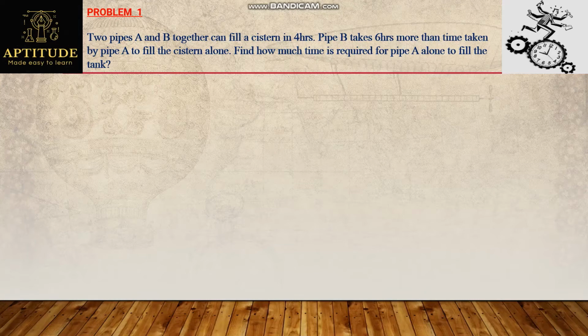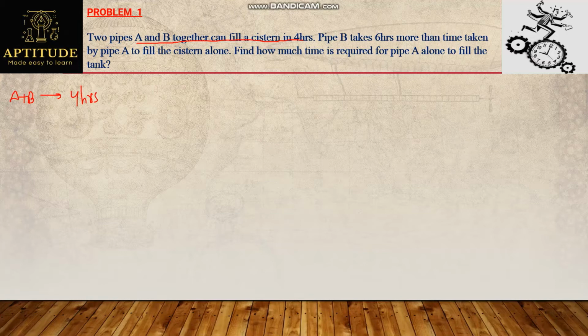Welcome back. Here is the first problem. Two pipes A and B together can fill a cistern in 4 hours. Pipe B takes 6 hours more than the time taken by pipe A to fill the cistern alone. Find how much time is required for pipe A alone to fill the tank. Here, individual times are not given, but together time is given. That is, if pipes A and B together are turned on, they'll take 4 hours to fill the tank. Individual timings are not given, that's what we need to find out.